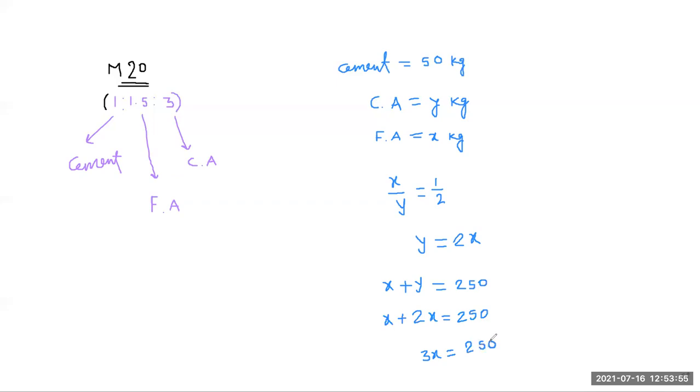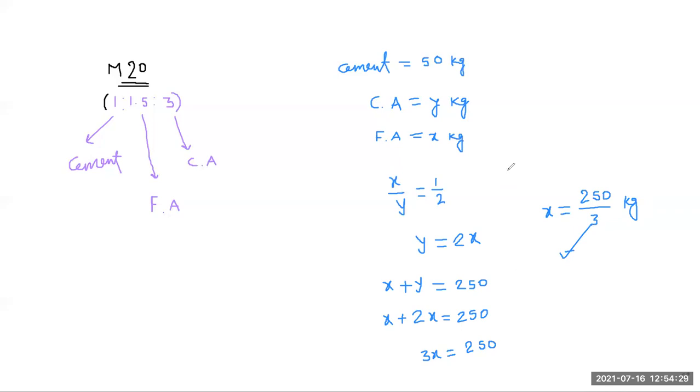So here the value of x is equal to 250 by 3. Here, this is the amount of your fine aggregate which we used in this M20 grade of concrete. So x is equal to 250 by 3.